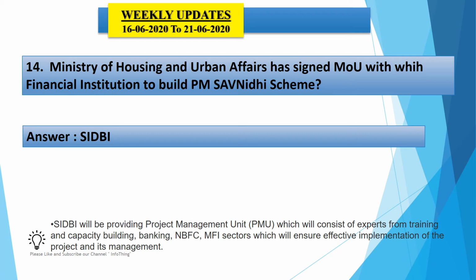The scheme aims to provide a special micro credit facility for whom? For street vendors.